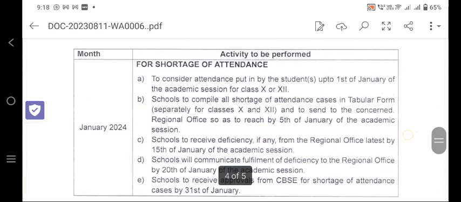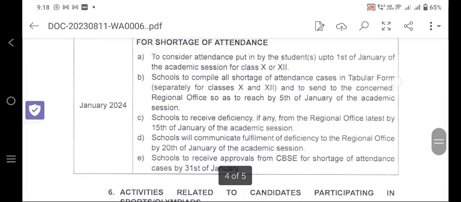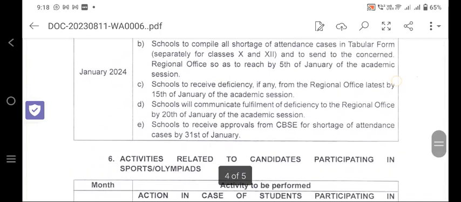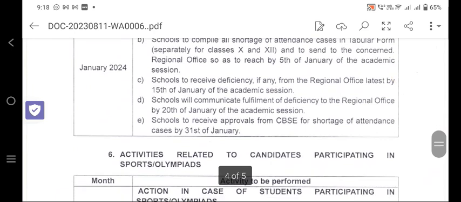So if there is a shortage of attendance, that will be a separate file to be prepared by the school, and that will be sent separately for 10 and 12. School to receive deficiency, if any, from the regional office latest by 15th January. School will communicate fulfillment of deficiency to the regional office by 20th January.